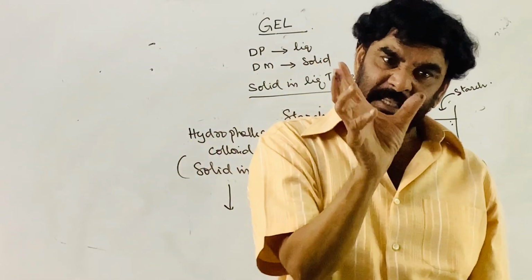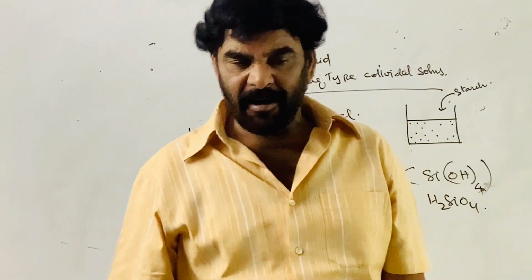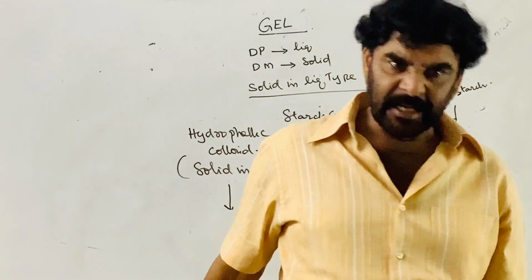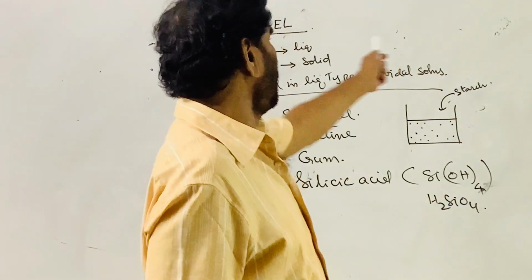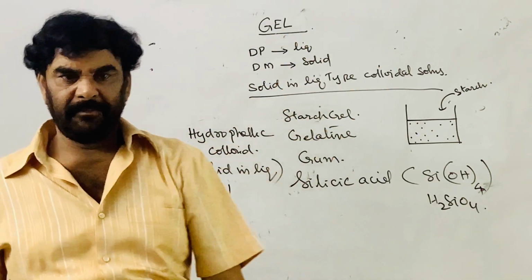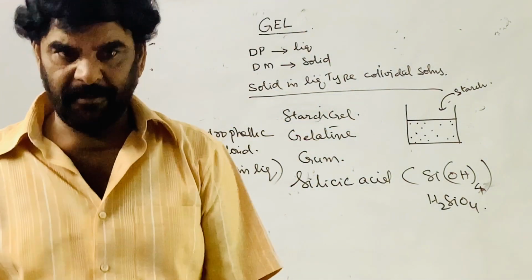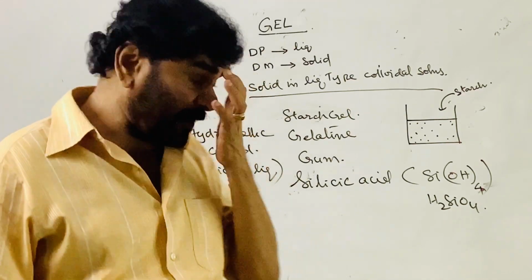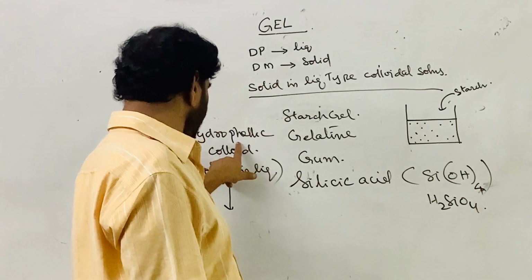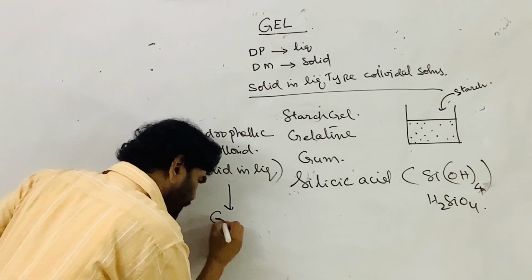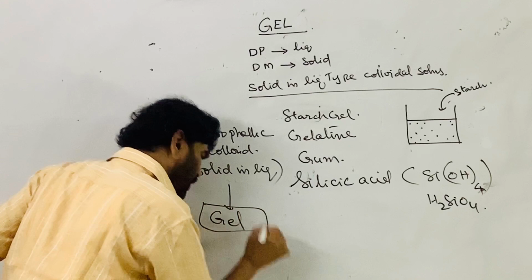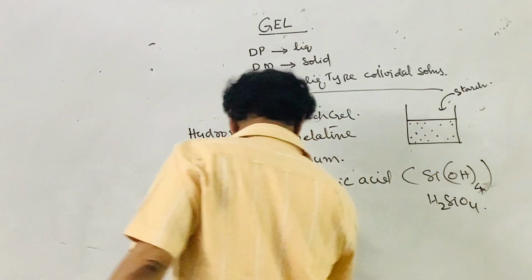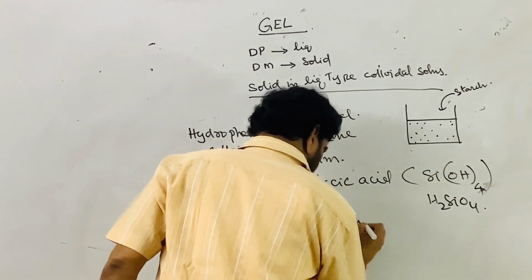Finally it becomes a semi-solid material, with more solid and less liquid, and that is called the gel. The conversion of a lyophilic colloid into a gel is called gelation. This process is called gelation.